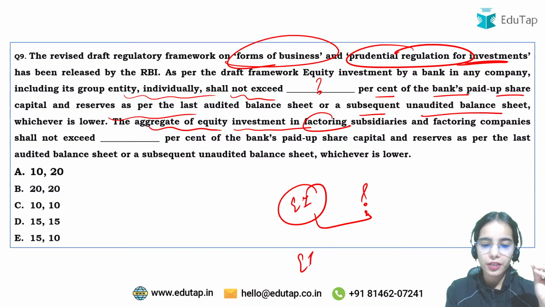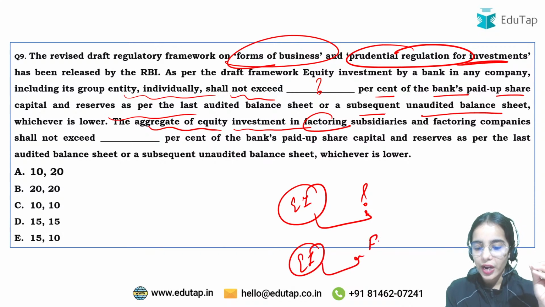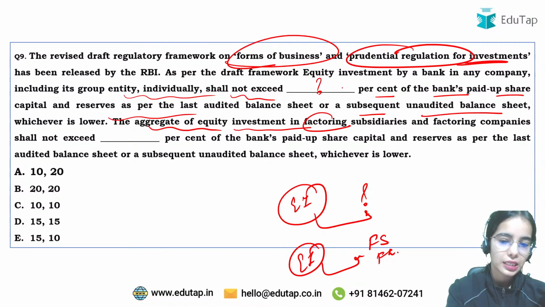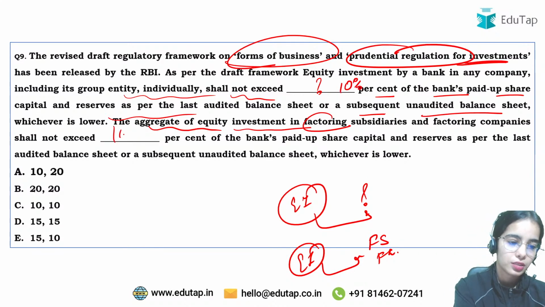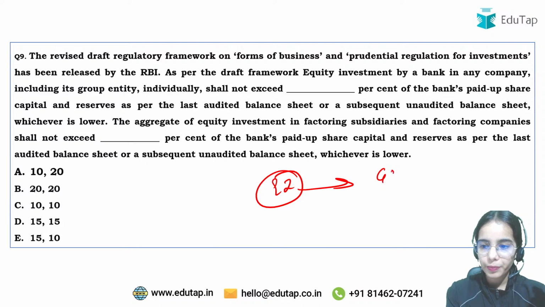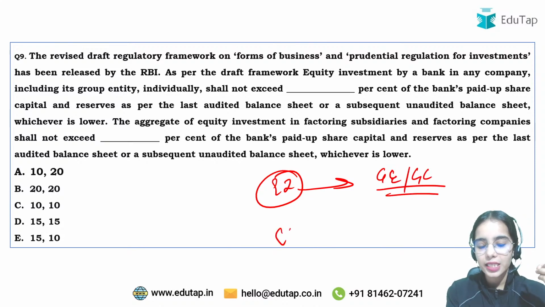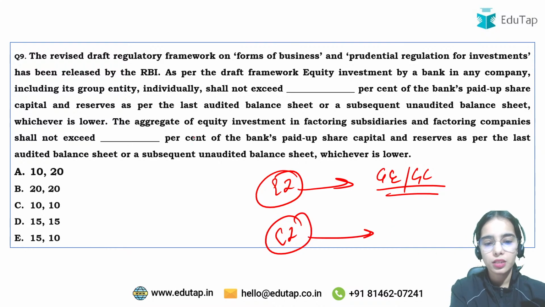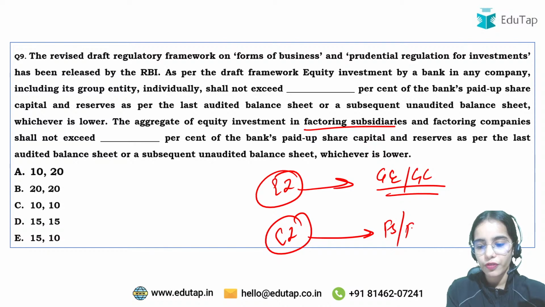There is an equity investment limit on the factoring subsidiaries and factoring companies. So the limit is 10%. That is the limit of the equity investment in a group company, and there is also a limit of equity investment in the factoring subsidiaries or the factoring companies.